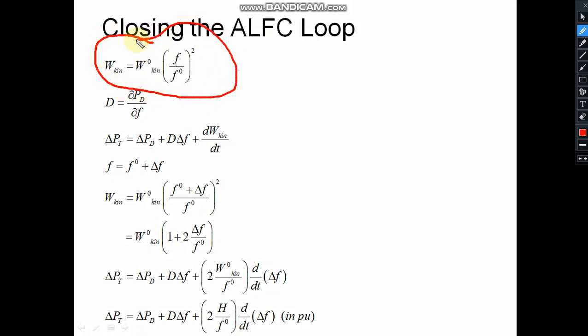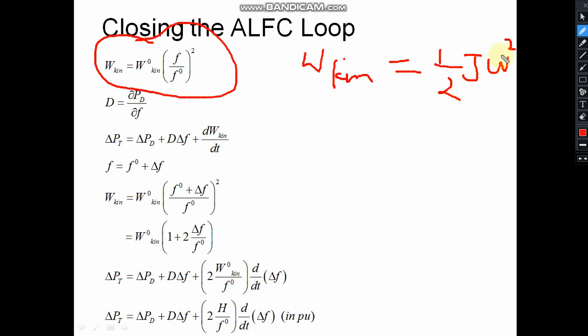Kinetic energy is equal to kinetic energy at nominal frequency multiplied by (F upon F0) square. Why so? Because kinetic energy is half I or J, whatever we can call it, half J omega square.